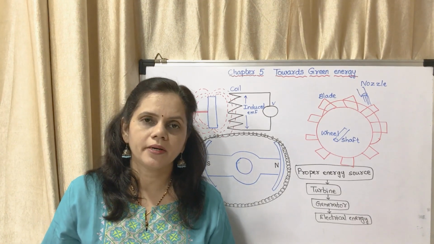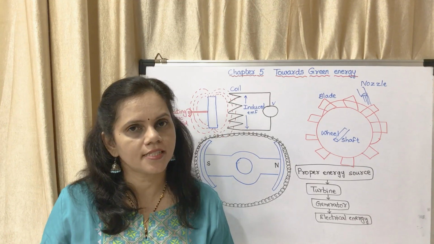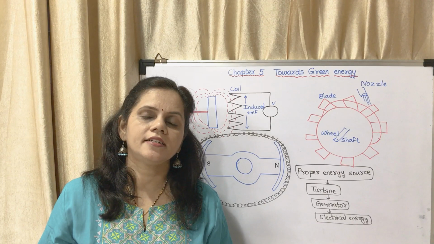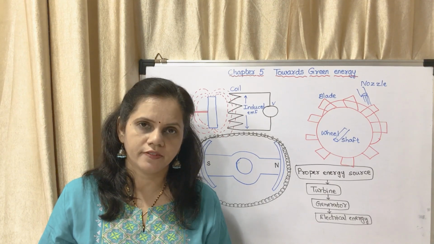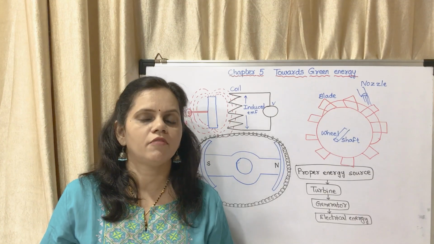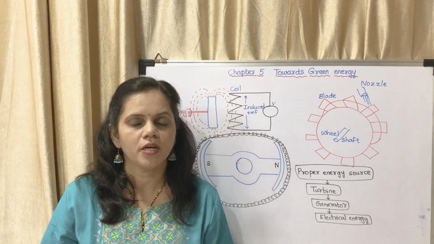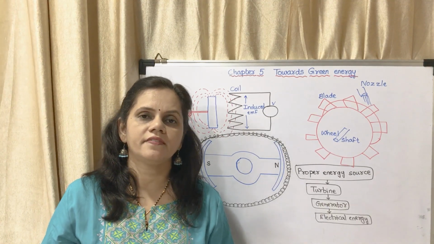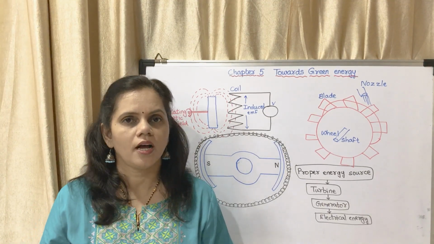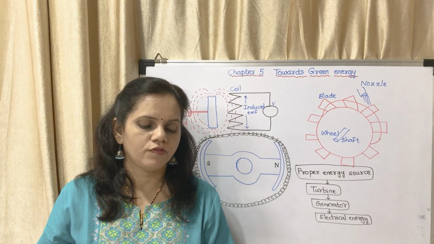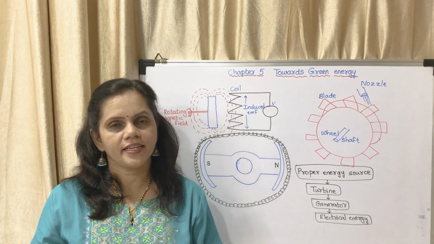Basically, do you remember the law of conservation of energy? Energy is neither created nor destroyed. It remains constant in the universe. It is getting transferred, converted from one form to another form. So if we have to produce some form of energy, we have to convert it from one form to another form. Make a table based on forms of energy and corresponding devices.